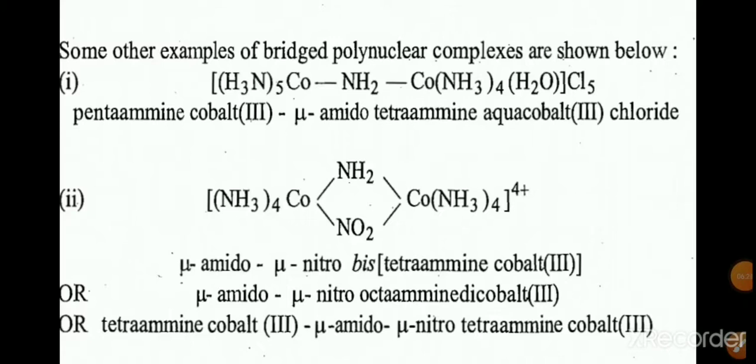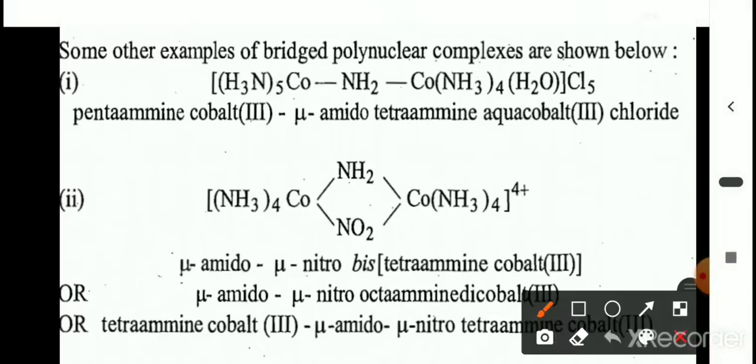Okay, here are some more examples for the bridging polynuclear complexes. First one: again, the central metal ion is cobalt, and the bridging ligand is the amide group, NH2. It is bonded to 2 cobalt central metal ions, and again the central metal ions have ammonia as ligands.